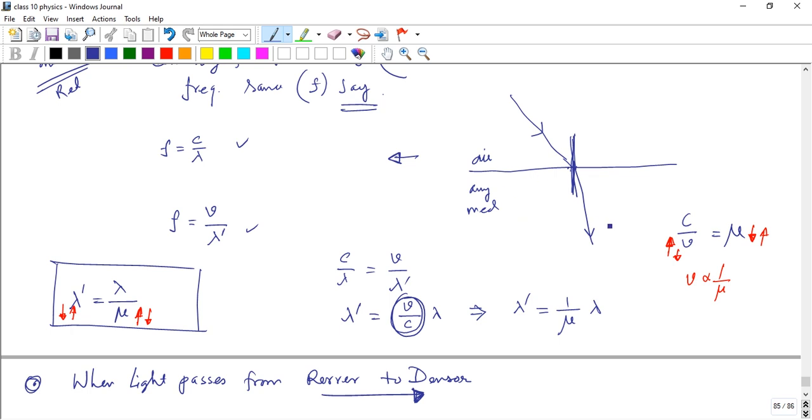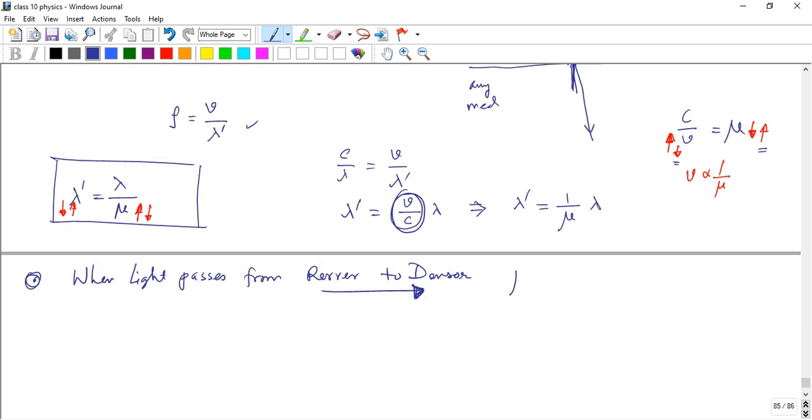If velocity decreases, mu increases. Because in a denser medium the velocity decreases, mu also increases, which means mu is greater than 1.